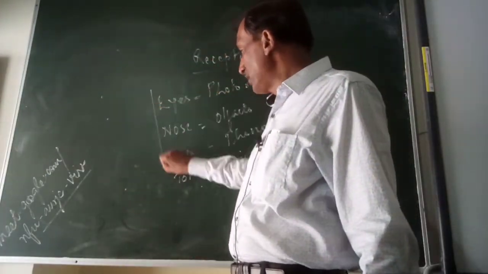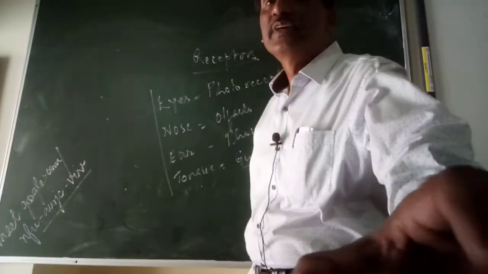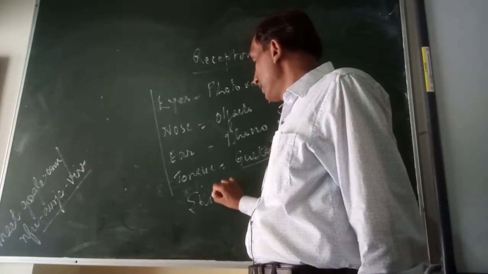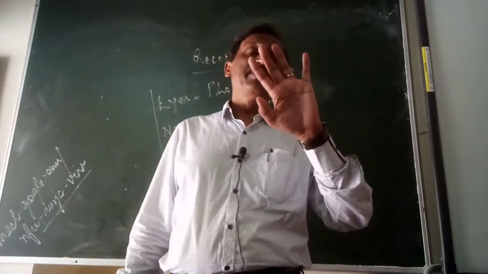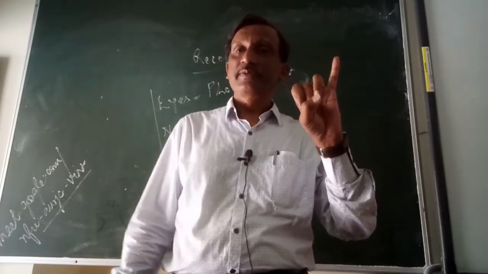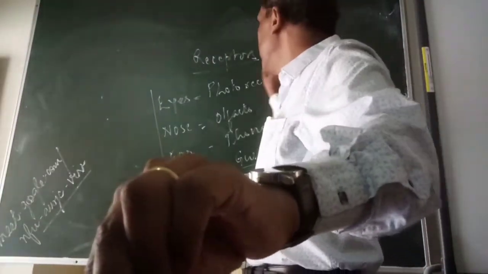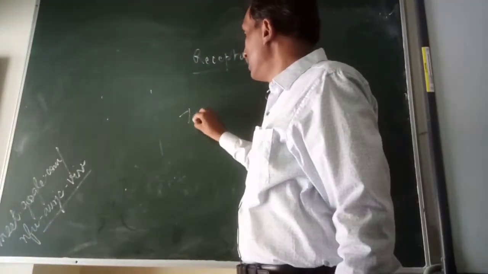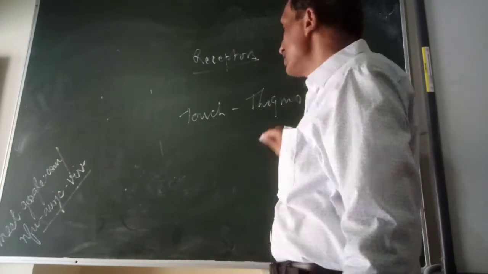Okay, so 4 types of receptors are already mentioned here. The 5th receptor is the skin. And skin gives us various types of receptions. Like by skin we come to know about touch. Touch is known as thigmoreception.